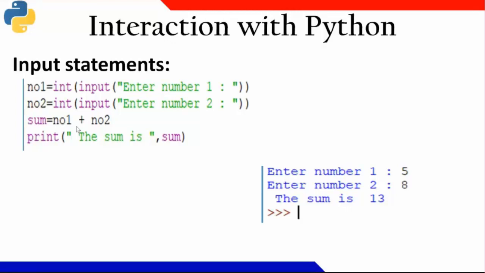Whatever string I'm inputting with this input, enter number 1, this part gives me a string, and the string I have converted to an integer when typecasting to the integer data type. So the value 5 becomes an integer 5. Similarly, 8 becomes an integer, and when I'm summing 2 integers, it will be a sum of 2 numbers. So 13 will be printed.